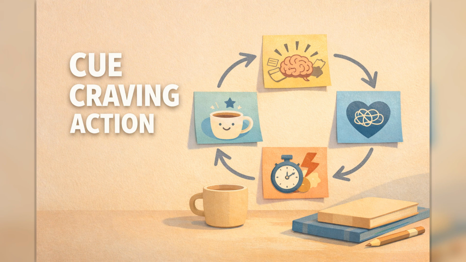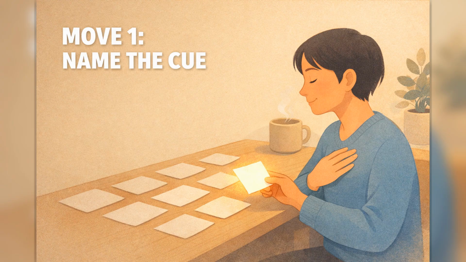The delayed cost arrives later when your core work is still unfinished and now more urgent. Because relief comes quickly and consequences arrive late, the loop repeats. Once you can name these steps, you gain leverage. The goal is not to make a perfect list. The goal is to make the first right action so obvious that relief-seeking does not hijack your day.